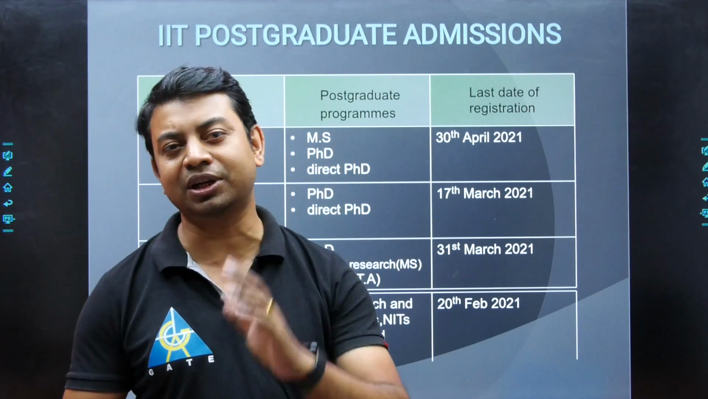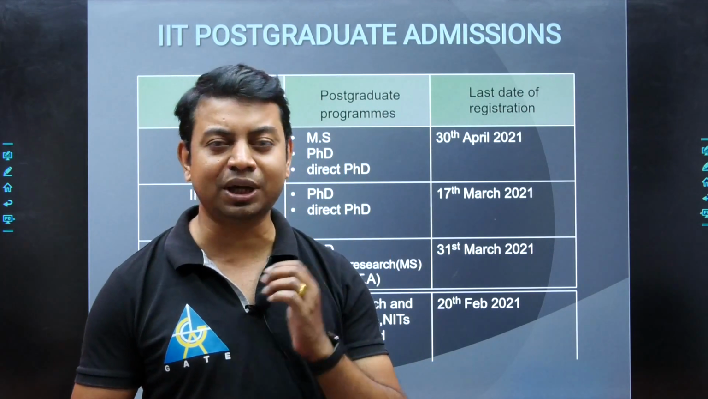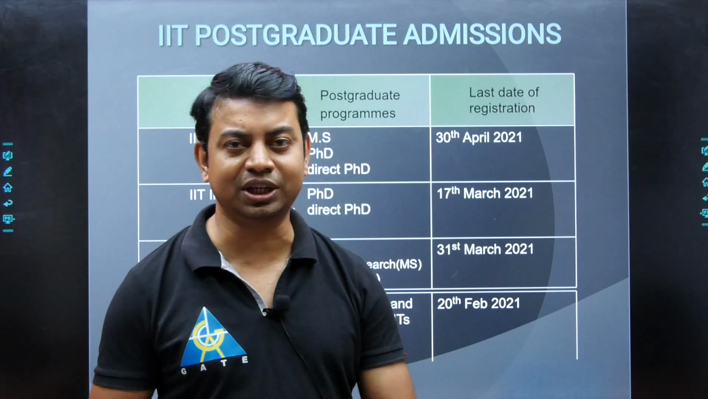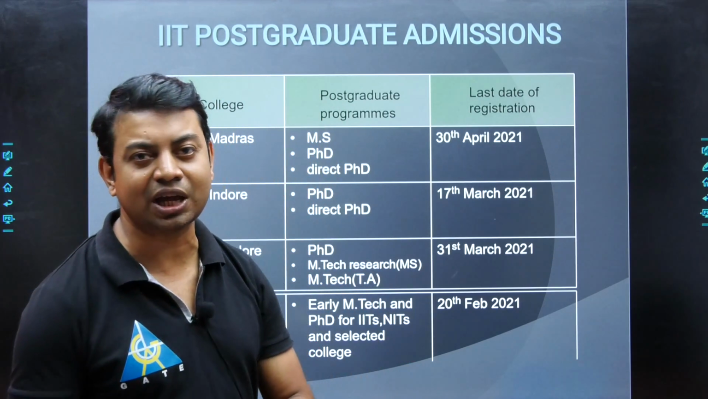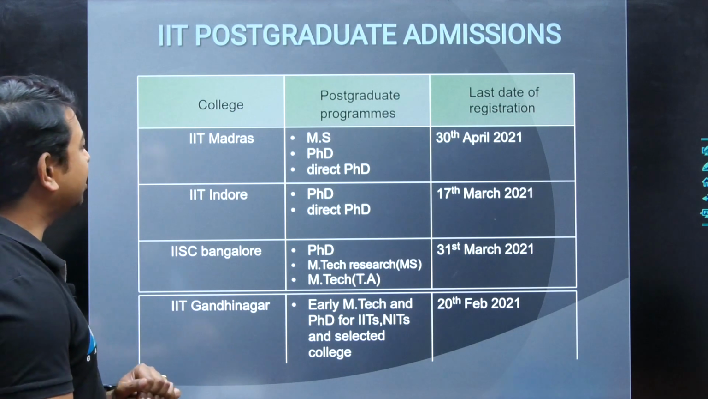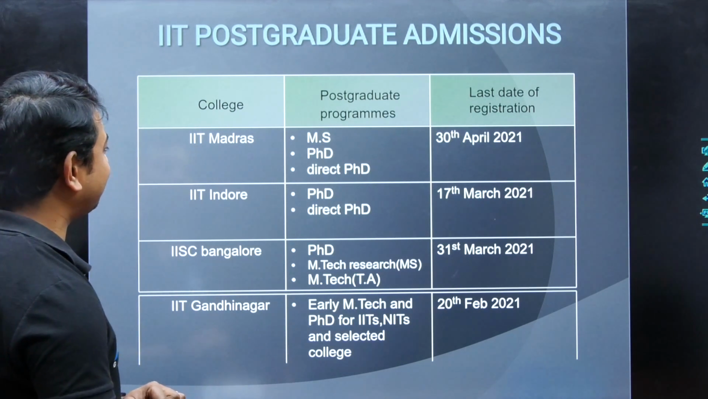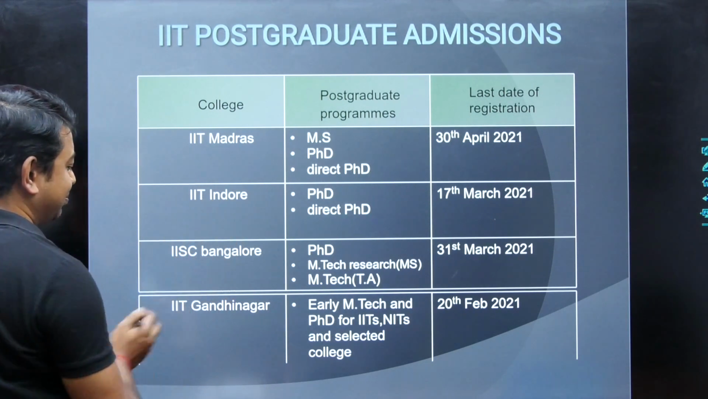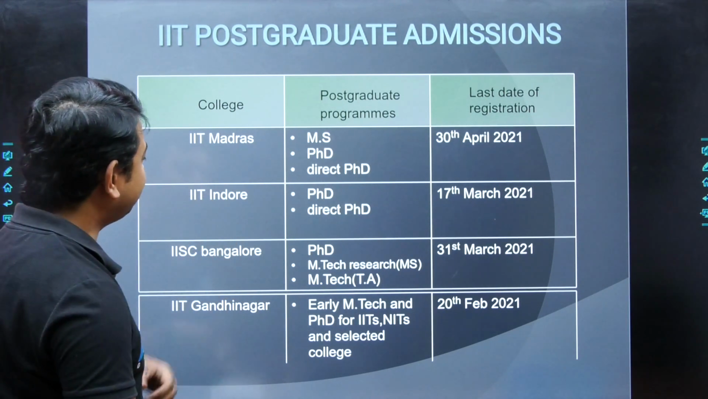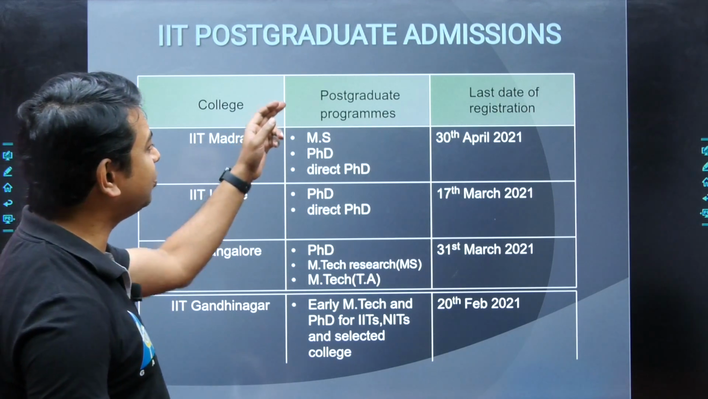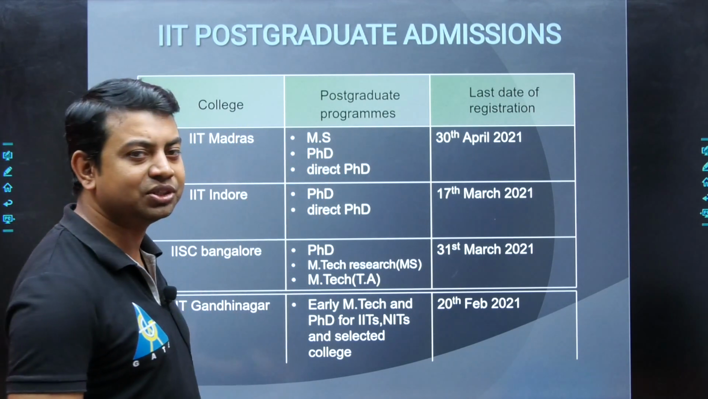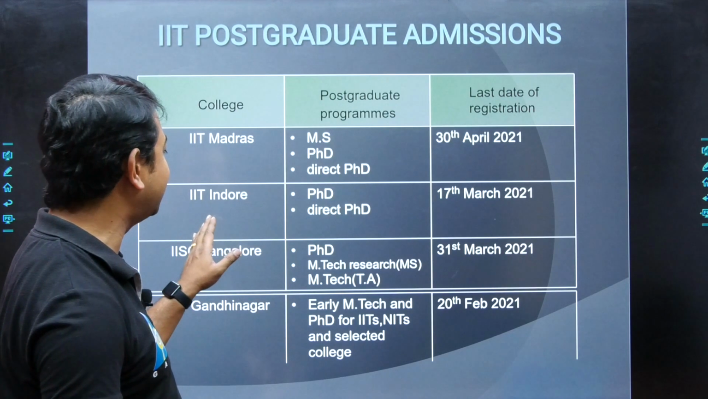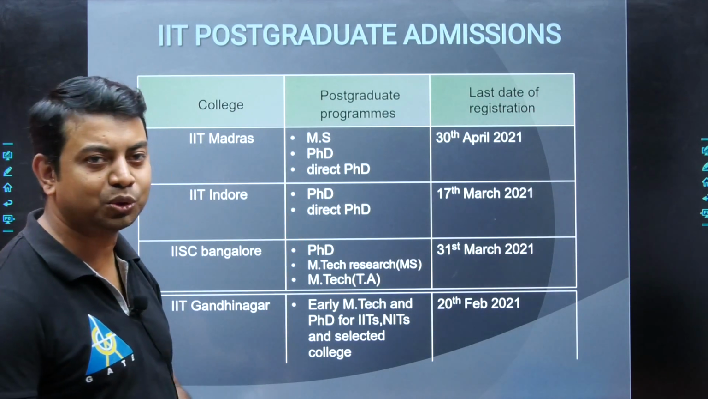And if you are eligible, then definitely you just have to apply and take the admission, okay, because this is a question of your career. So what programs are they running at different colleges? The colleges are IIT Madras, IIT Indore, IISc Bangalore and IIT Gandhinagar. If you are talking about IIT Madras, then we have MS, PhD and direct PhD as the programs. If you are talking about IIT Indore, then PhD and direct PhD are the two programs.